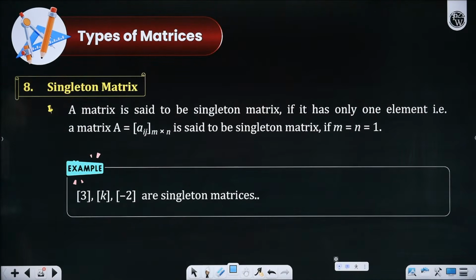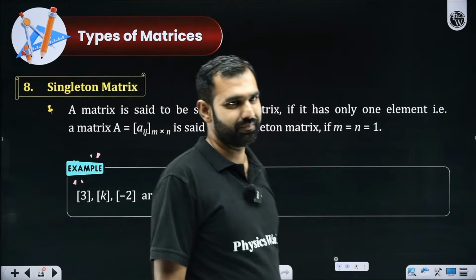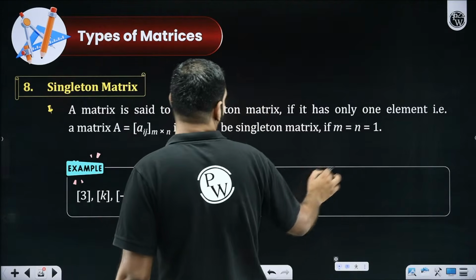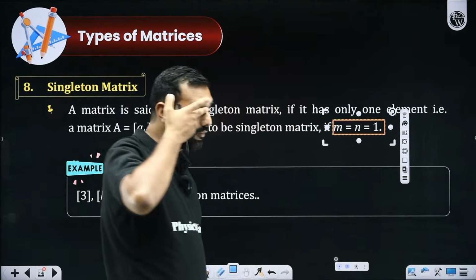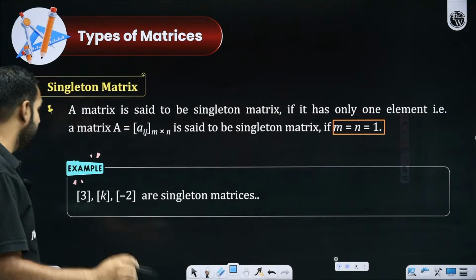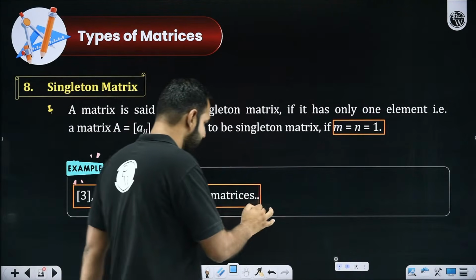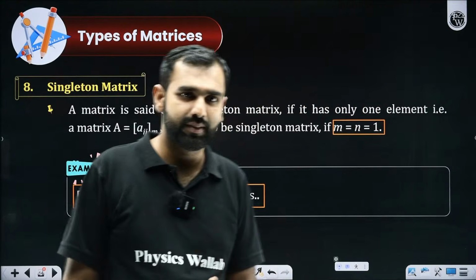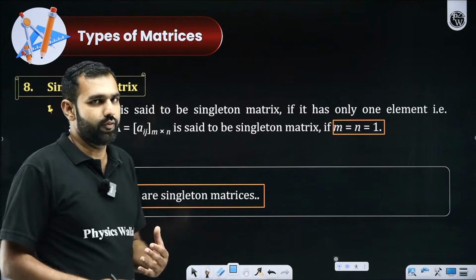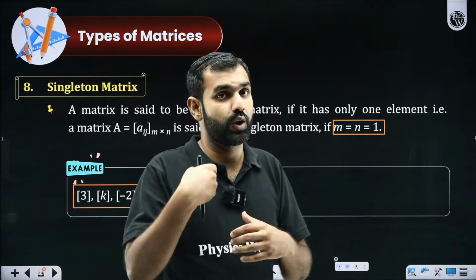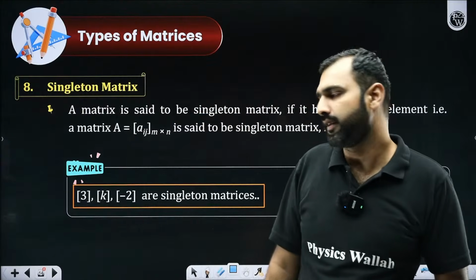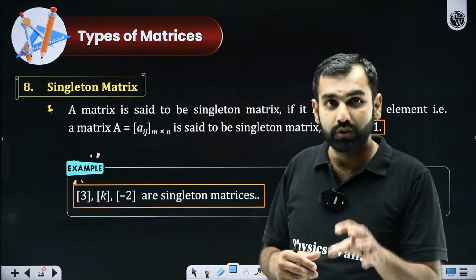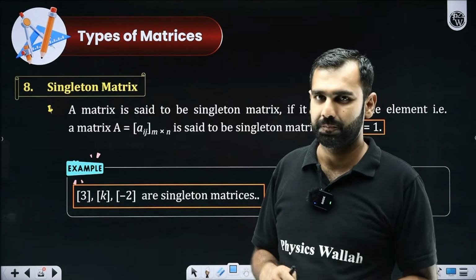With this, what is a singleton matrix? In the examination hall, let's say you see a matrix of order 1, which means 1 cross 1, and it has only one element. Then such a matrix is said to be a singleton matrix. Sir, why should we remember these many terminologies? Because in the examination hall, rather than specifying that there is a matrix of order 1 cross 1 which has only one element, they may say that this is a singleton matrix. How you are supposed to interpret it is totally up to you.